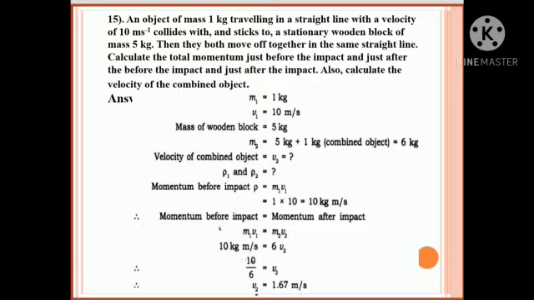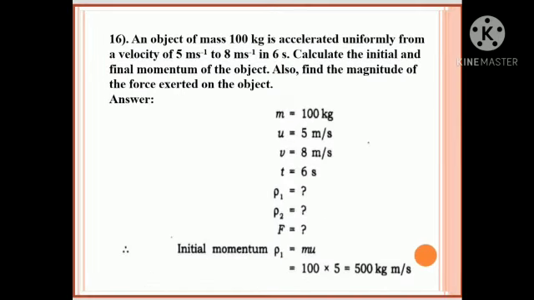Momentum before impact equals momentum after impact. So M1 V1 equals M2 V2. 10 kg meter per second equals 6 into V2. So 10 upon 6 equals V2. So V2 equals 1.67 meter per second.